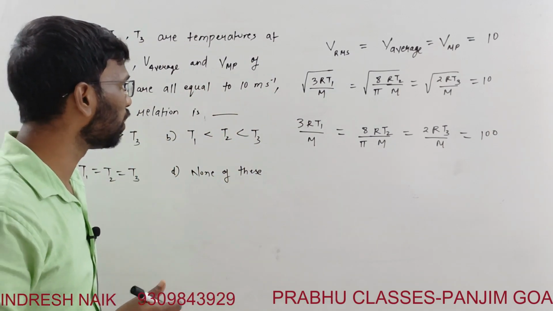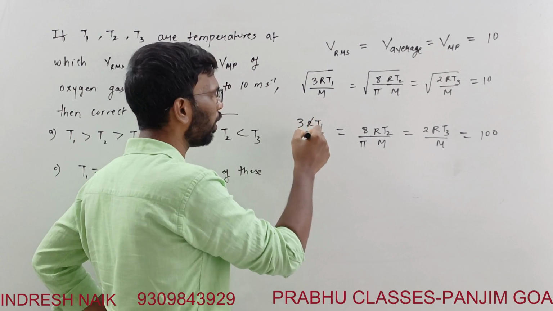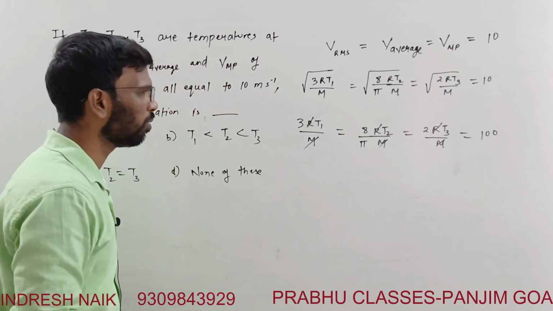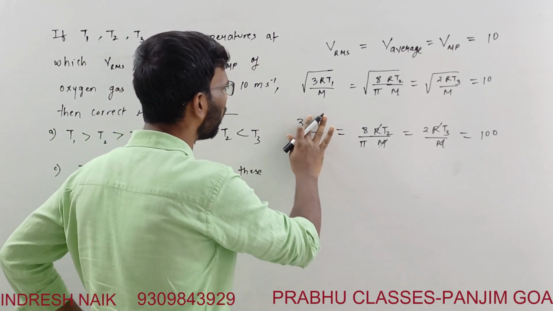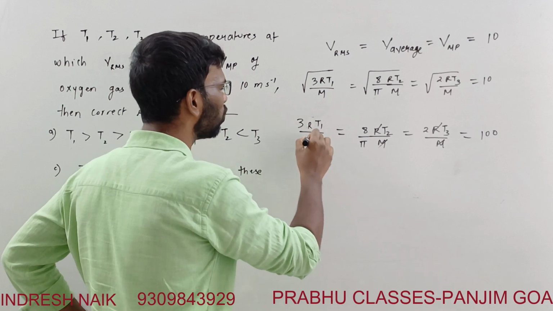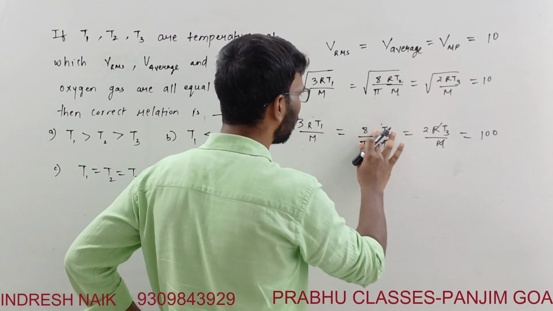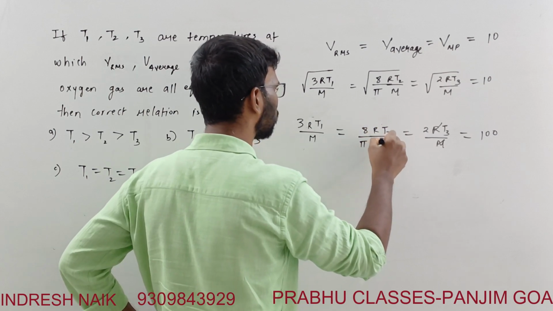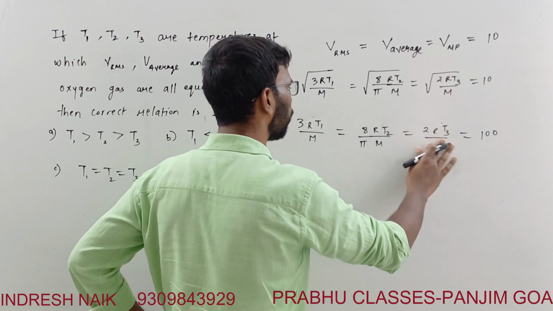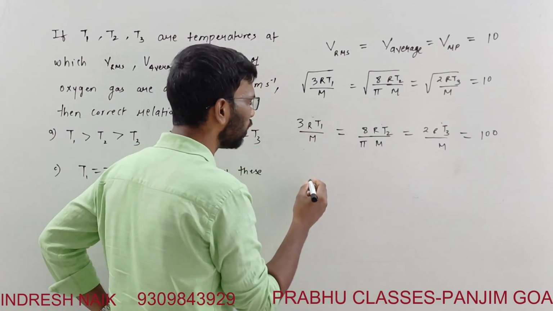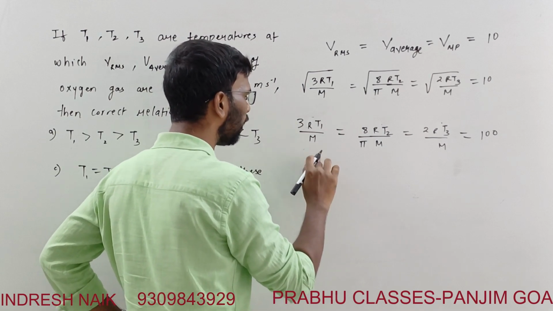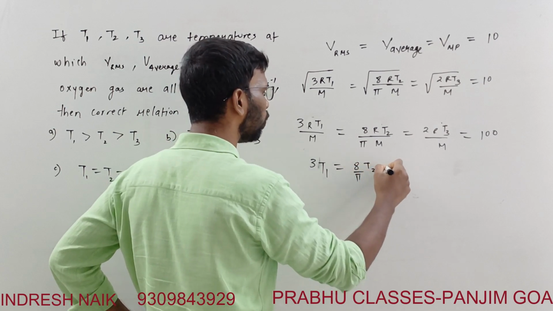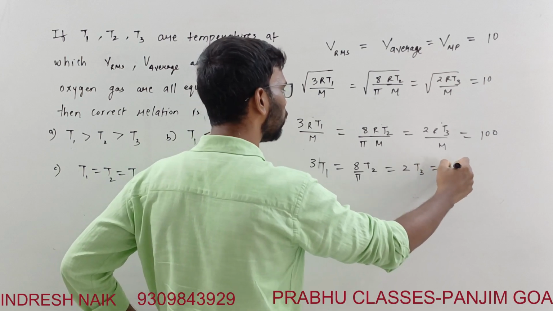I need to find which is bigger and smaller. Here R and M are common to all, so they can be dropped. Equating, I can write 3 times T1, 8 by pi times T2, and 2 times T3, each equal to 100.